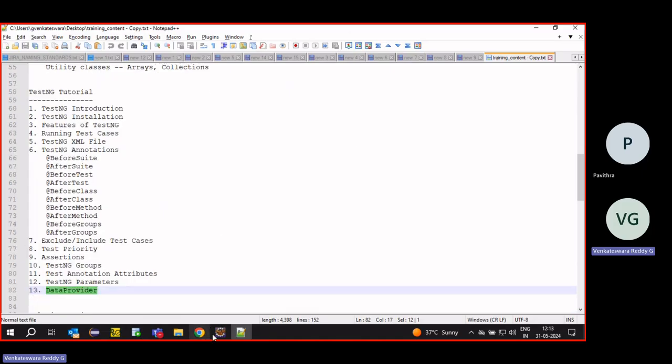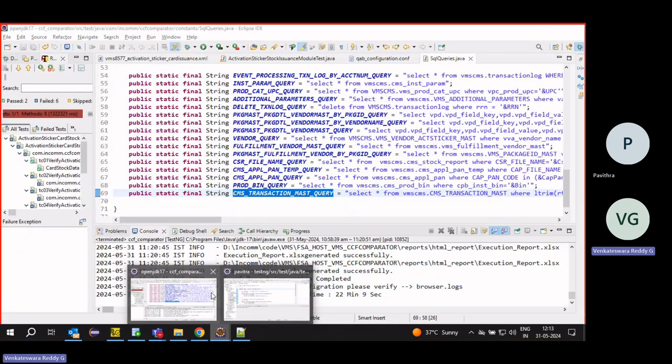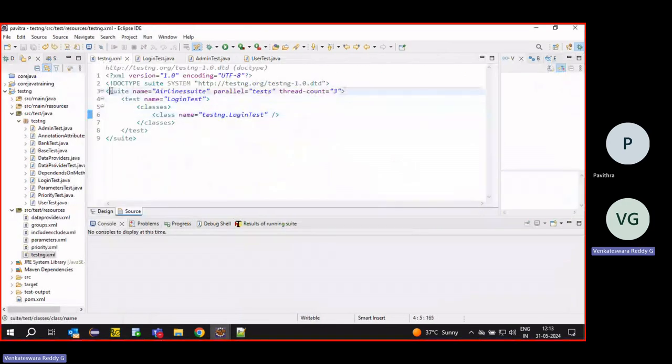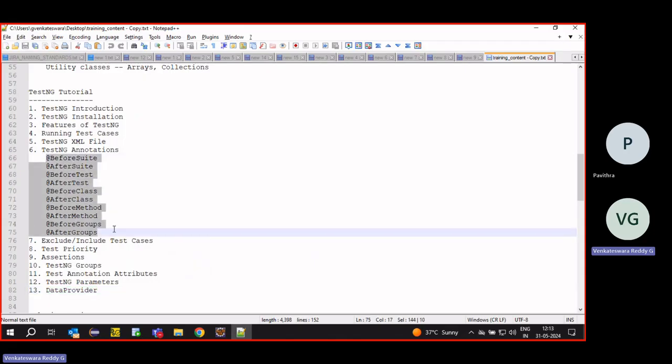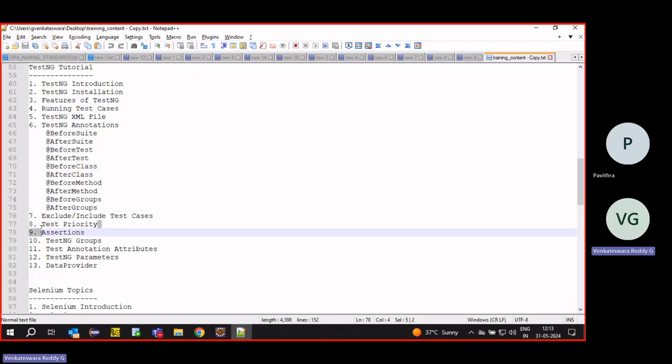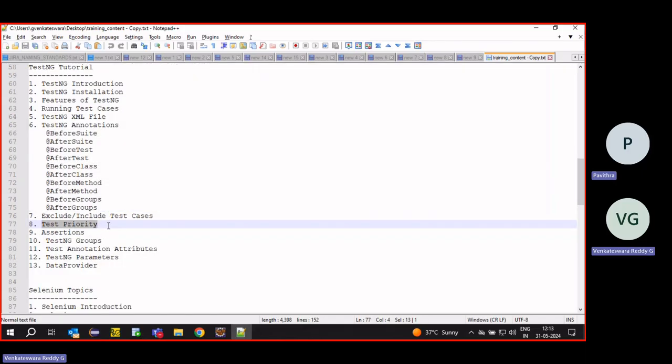In interview questions, the first thing is they will ask what is the structure of the TestNG file. One thing they can ask. And one more thing, the order of the annotations: how the test cases will execute if we have multiple annotations. And then priority, you can get questions on priorities. And then data providers, you can get a data provider question. They may ask to write down the code. Some people will ask to write down the code.